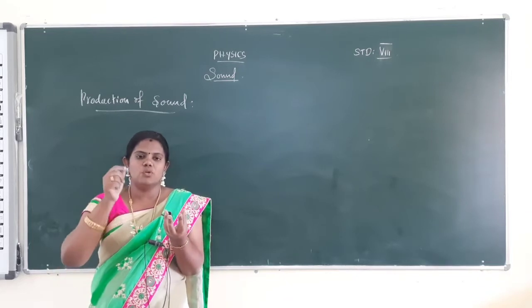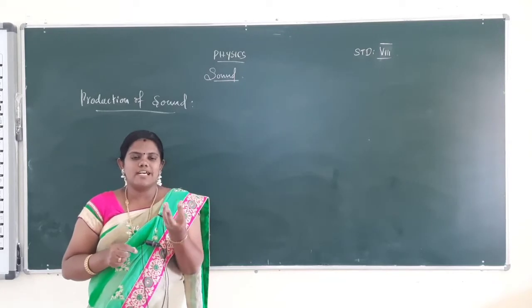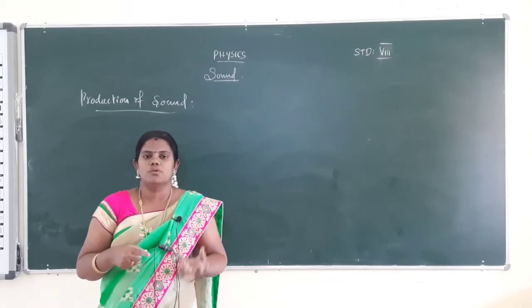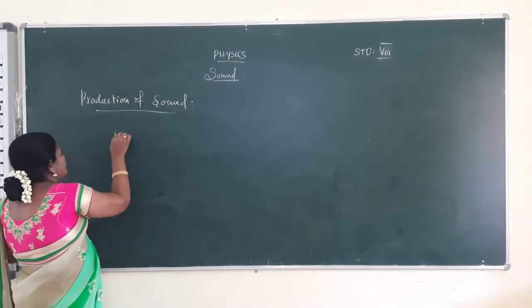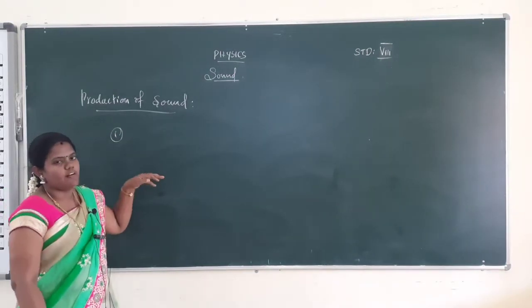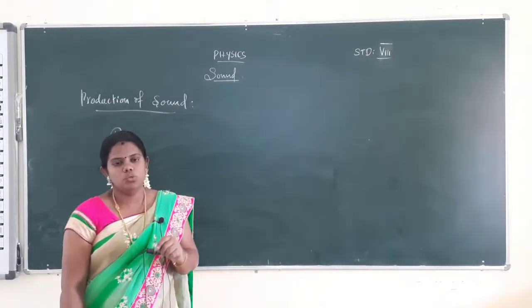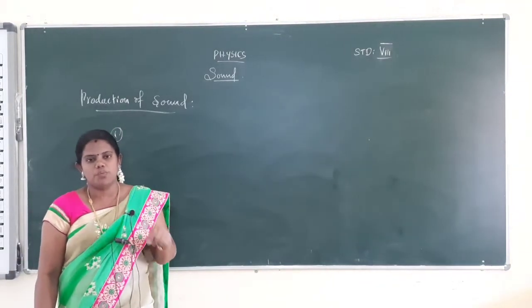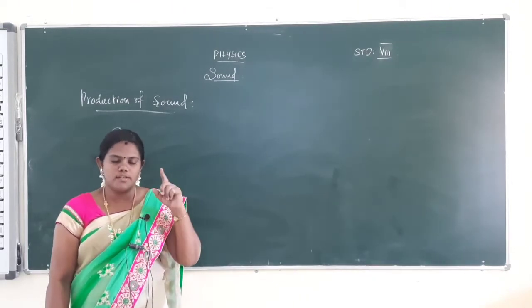Gently apply the force on the top side of the glass bowl. The water in the glass bowl vibrates to produce sound. This is the first activity.